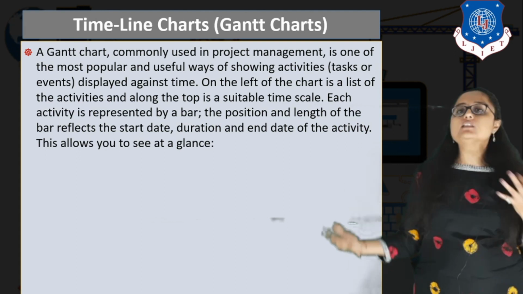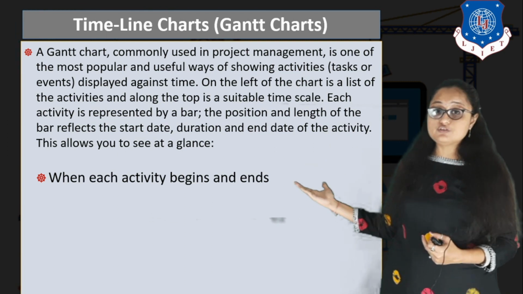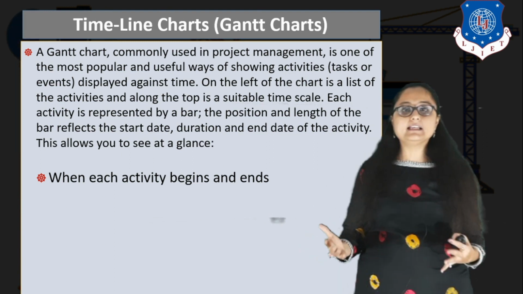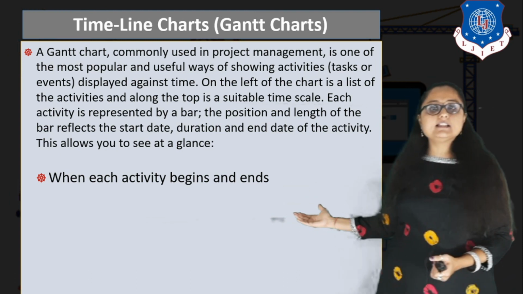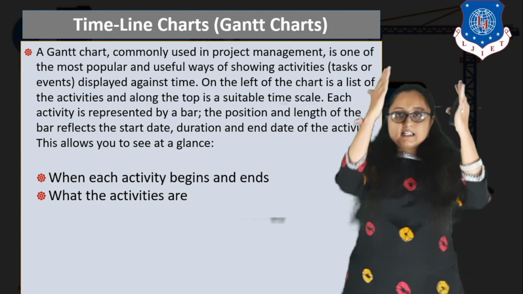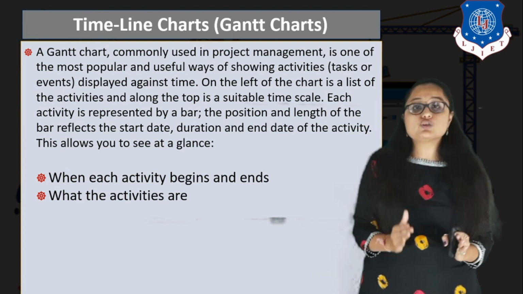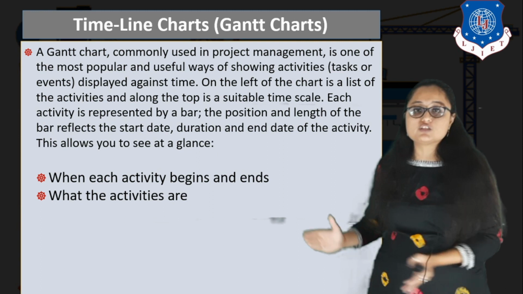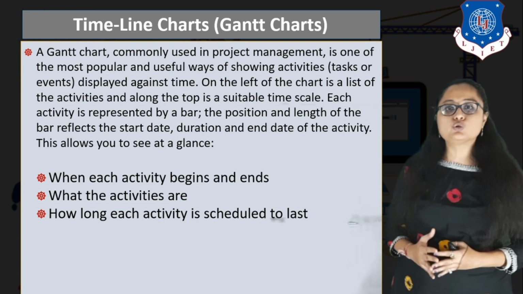So let us see what all things you can get from a simple Gantt chart. This Gantt chart allows you to see at a glance when each activity begins and ends. So clearly you get an idea what is the start date of the activity, what is the end date of the activity, right? The next thing that you get in a Gantt chart is what the activities are, because we have already discussed that the left hand side of the chart is solely dedicated to the activity description. So you will get an idea of the work breakdown structure of your project, that is, what the activities are. The next is how long each activity is scheduled to last.